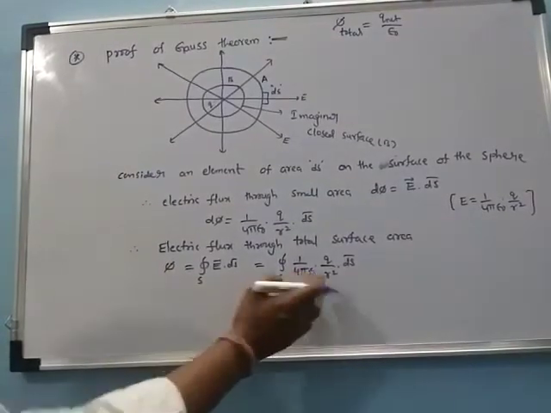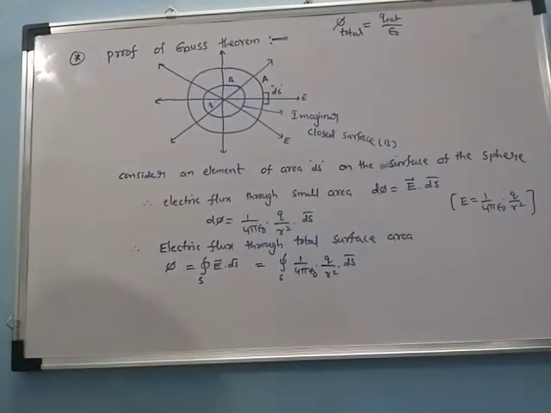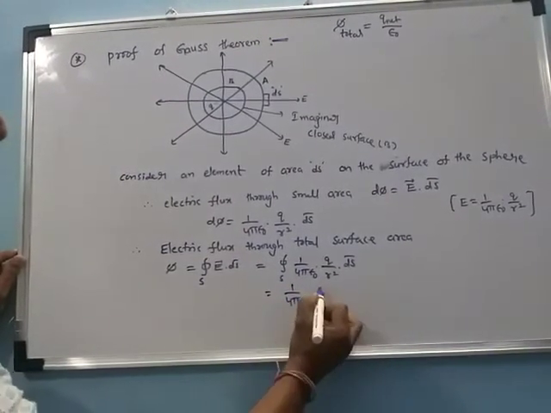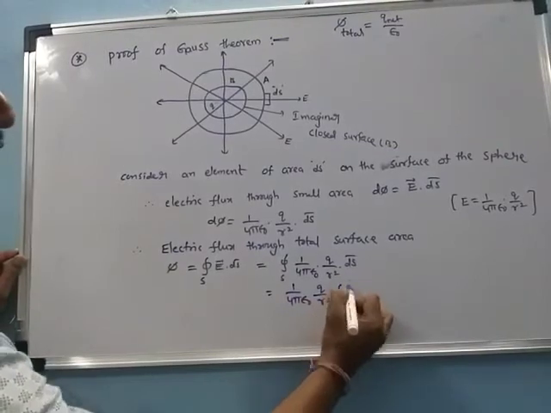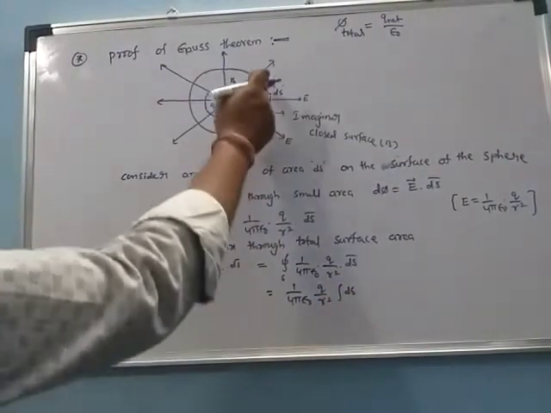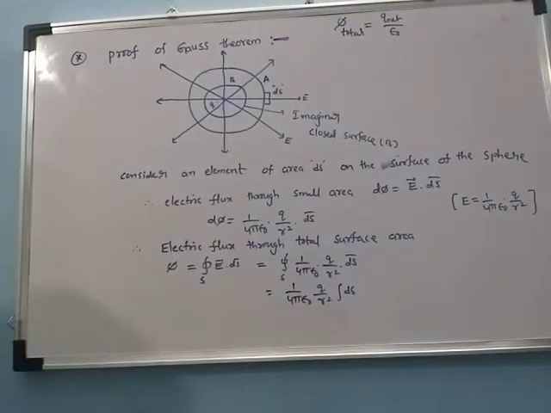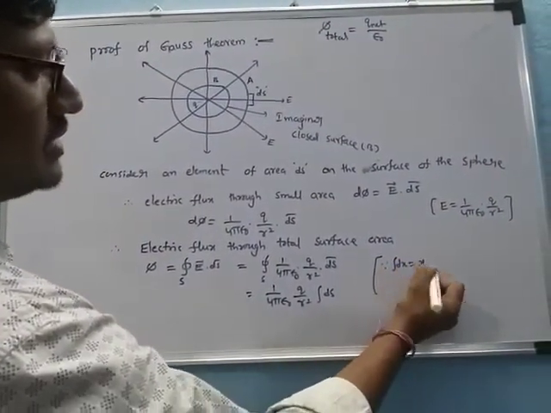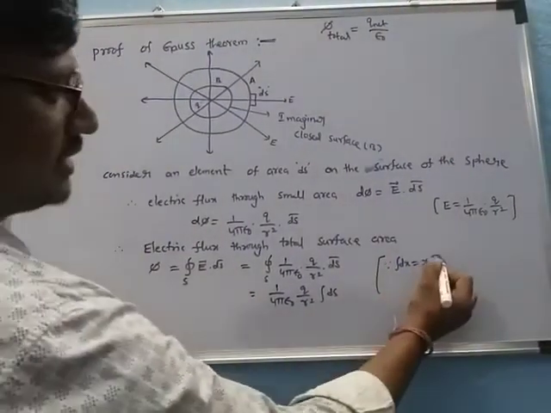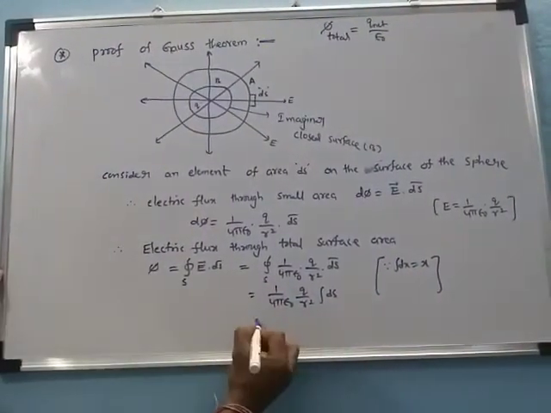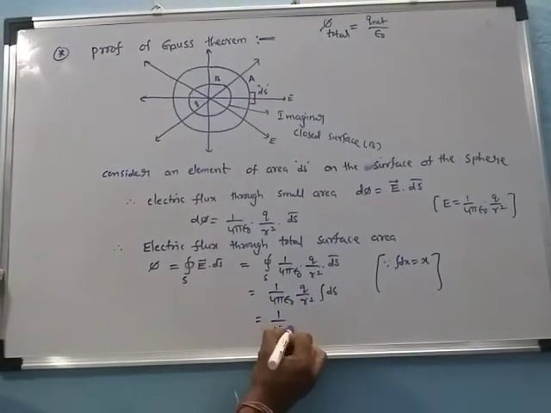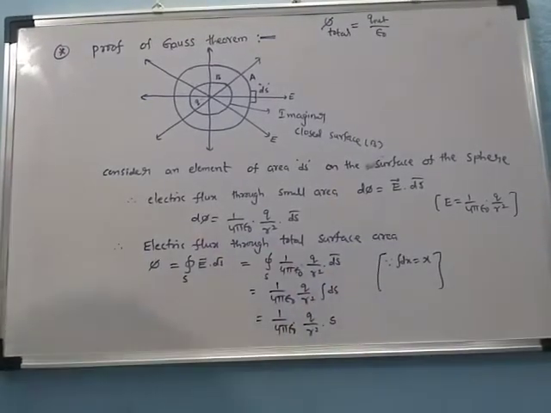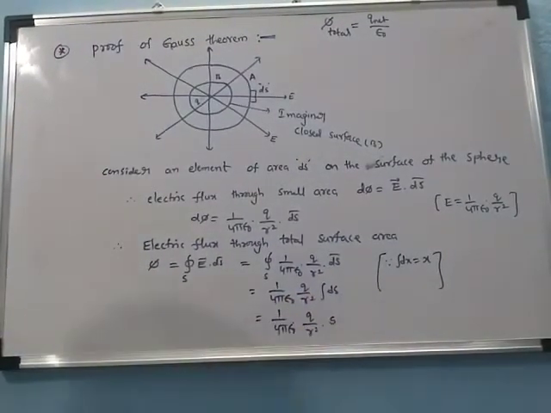Now the constant values are written before the integration. 1 by 4 pi epsilon naught is constant and q by r square is constant. Only ds, the surface, changes. We know the integration formula: integration of dx is equal to x. So we can write this as 1 by 4 pi epsilon naught q by r square into S, because integration of ds is equal to S.